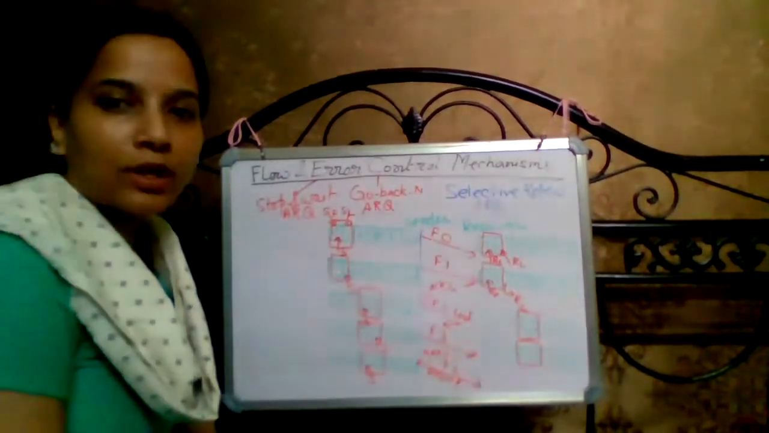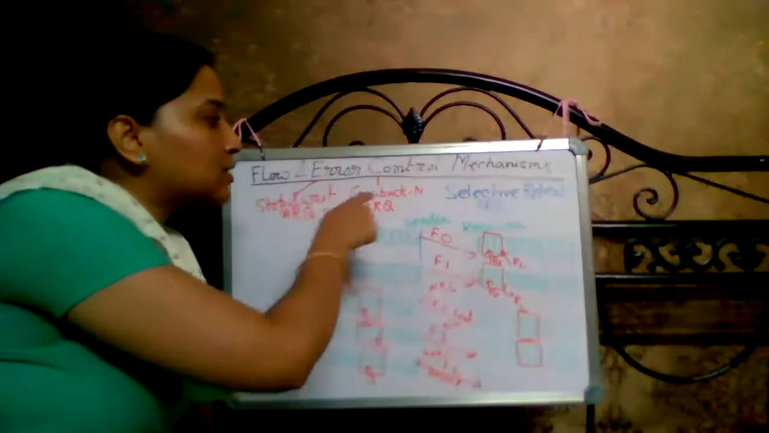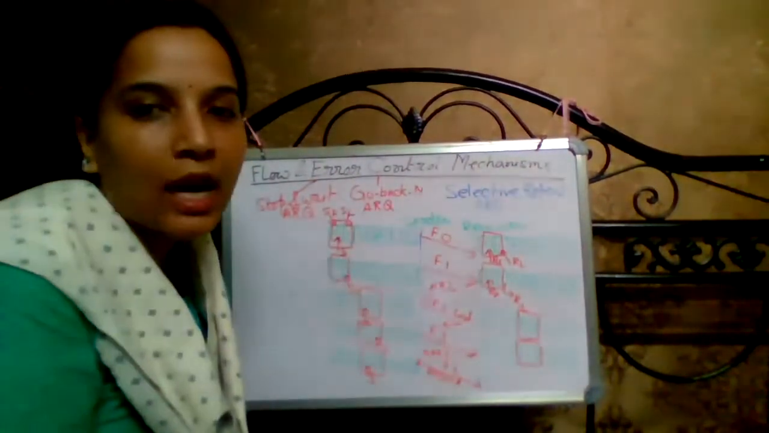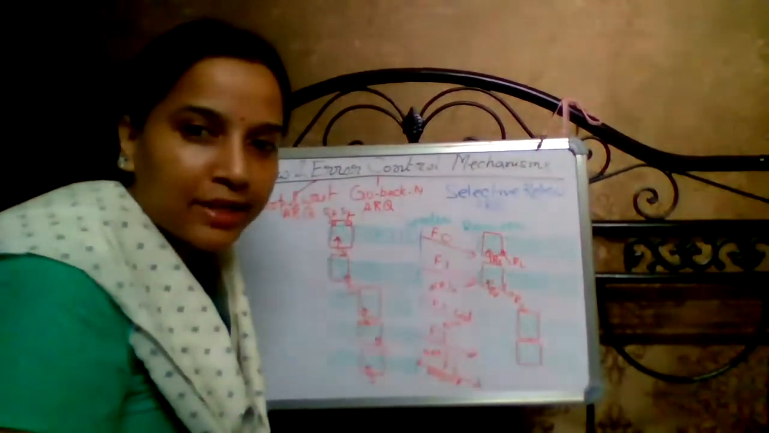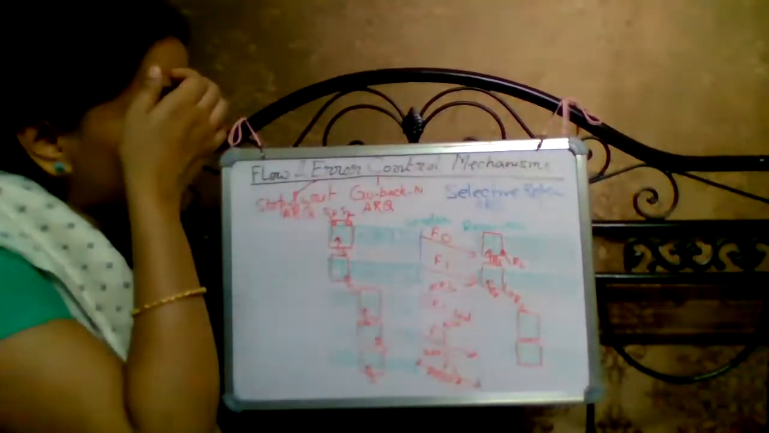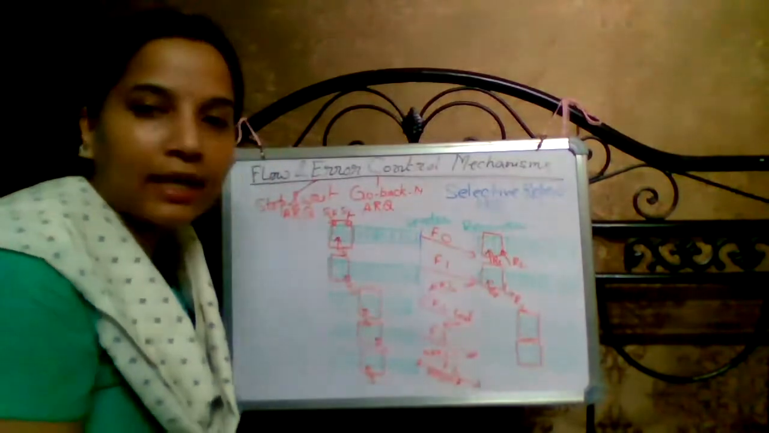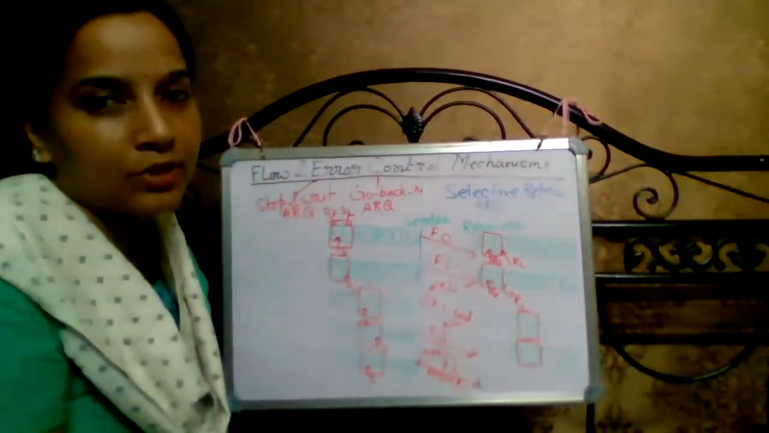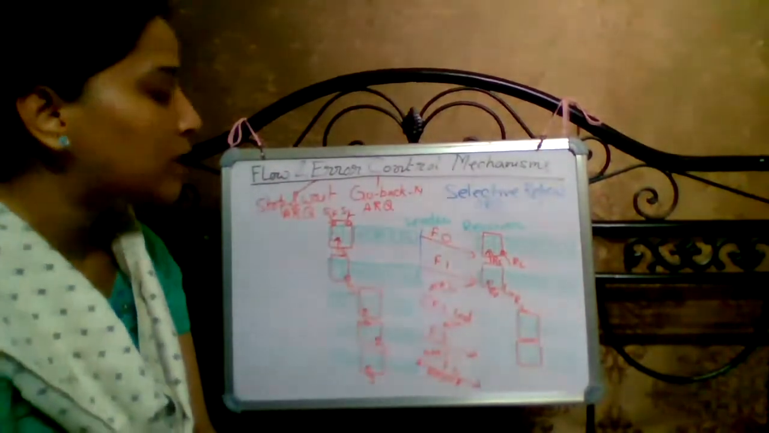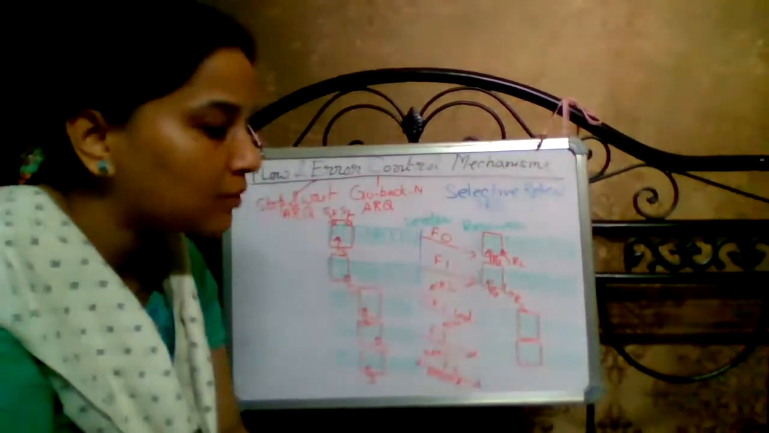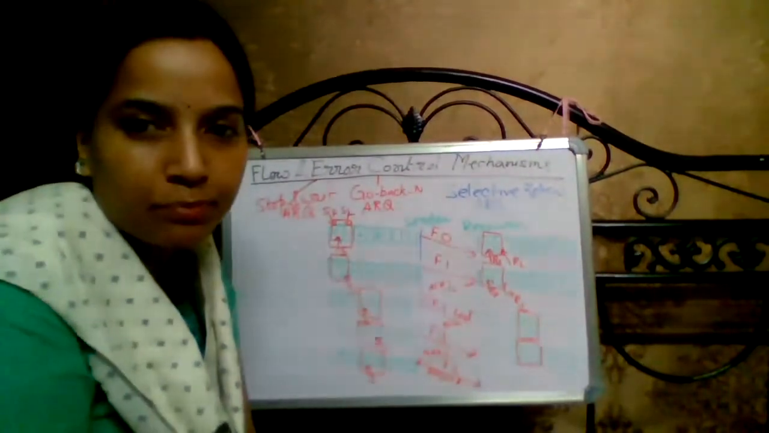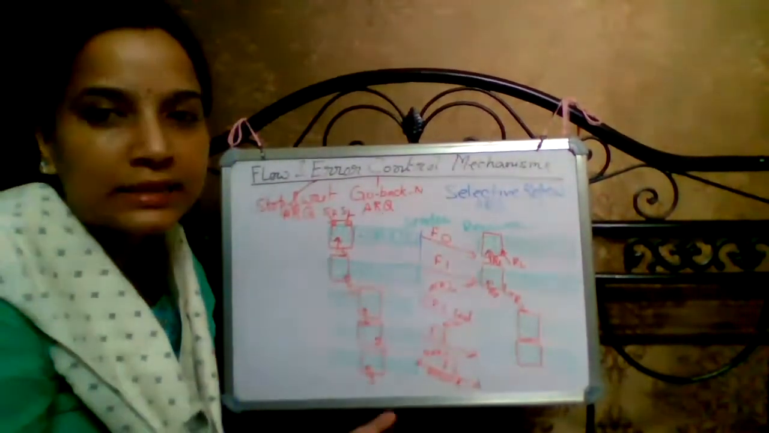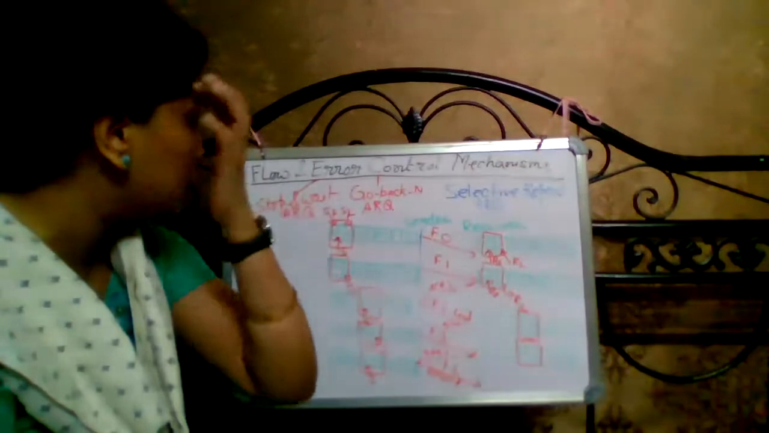We have already said that the last two ARQ methods, go back N and selective repeat, follow the sliding window protocol. So here we are discussing selective repeat ARQ, which also follows the sliding window protocol. First we discuss why selective repeat ARQ, because what is the drawback of go back N ARQ.